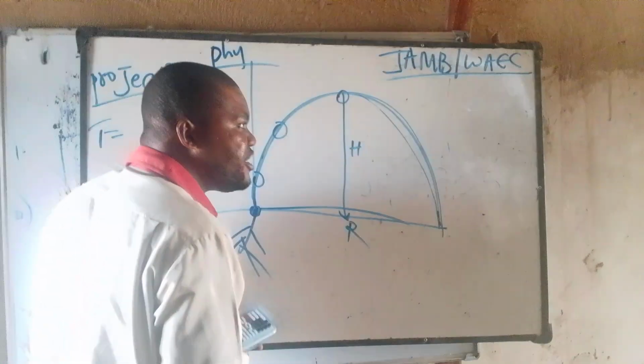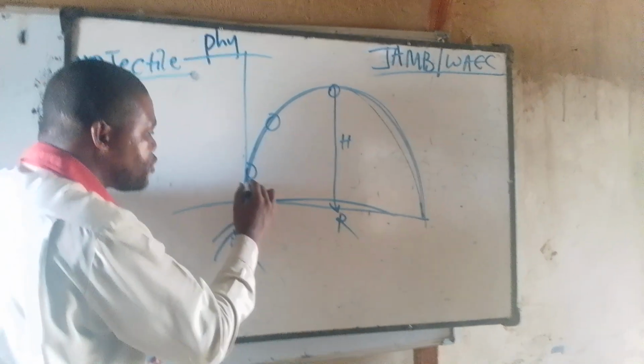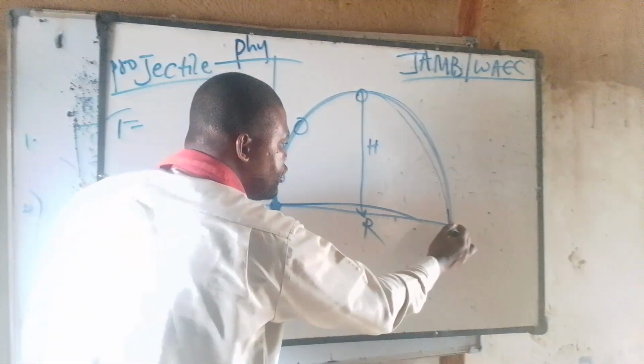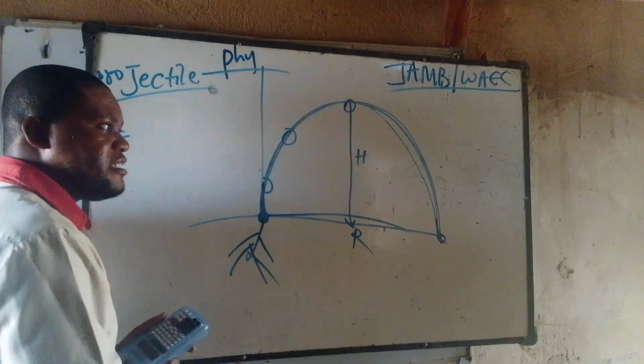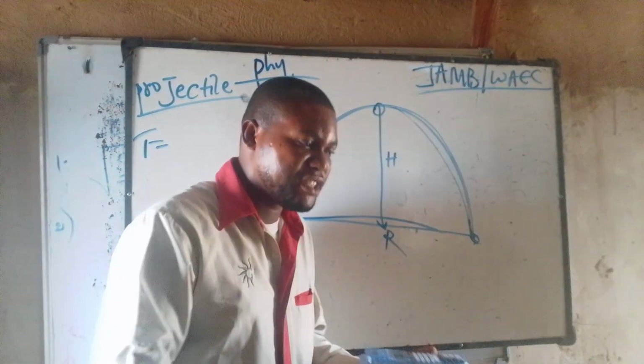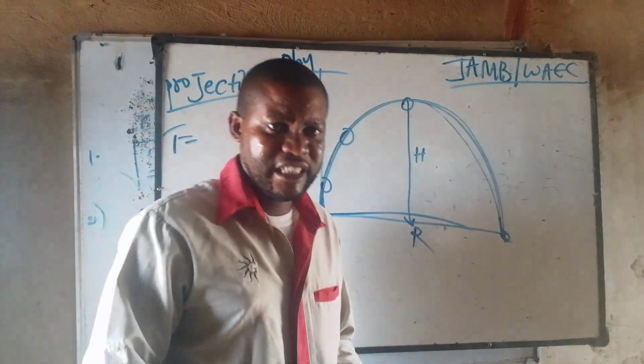What is range? Range is the distance from where the stone is projected to where the stone hits the ground. The distance can be in meters or centimeters, but in physics we always use meters.